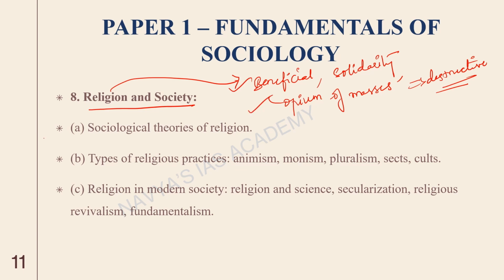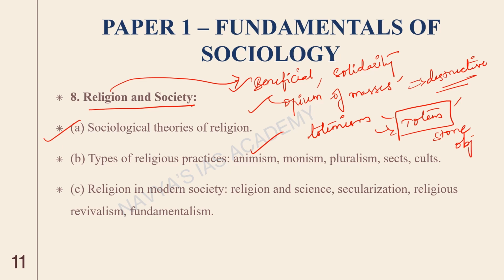So you have a lot of sociological theories of religion. In fact, the initial sociologists were very much interested in understanding religion in primitive societies, right? They studied religions like animism. There's also something called totemism, where a totem is considered to be the god, and they start worshipping this totem. This totem could be a stone, it could be any object that they worship. So it's very interesting to explore all these things. Monoism, pluralism, sects, cults, all these things we can explore under this topic.